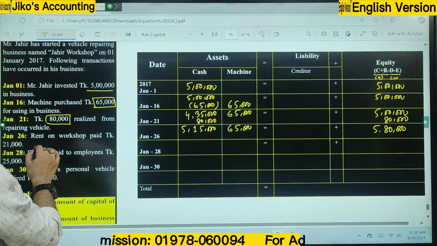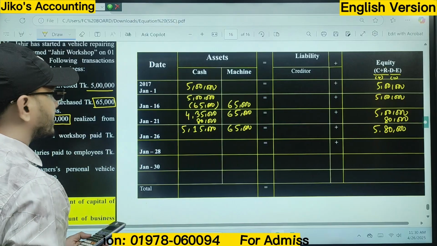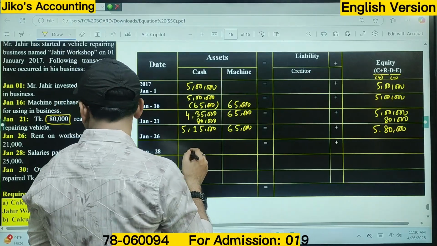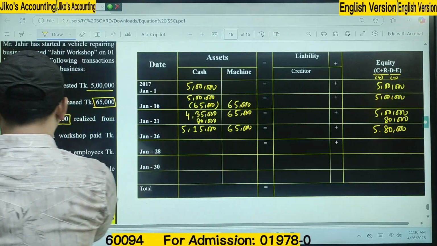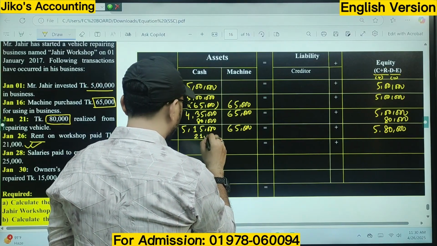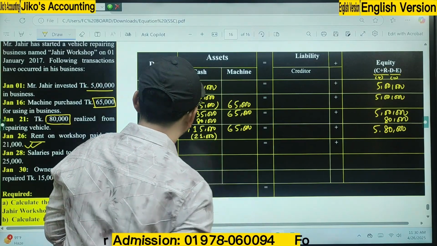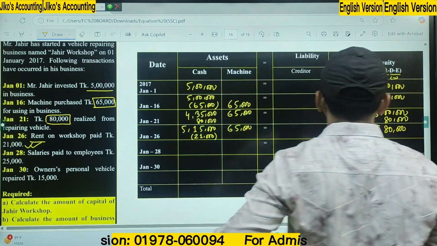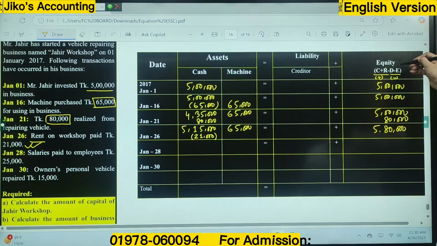Now January 16, rent on workshop paid taka 21,000. Sir, rent paid indicates the reduction of the cash. What is the amount here? Rent paid taka 21,000. So deduct 21,000 from 5 lakh 15,000. On the other hand, rent is part of the equity.